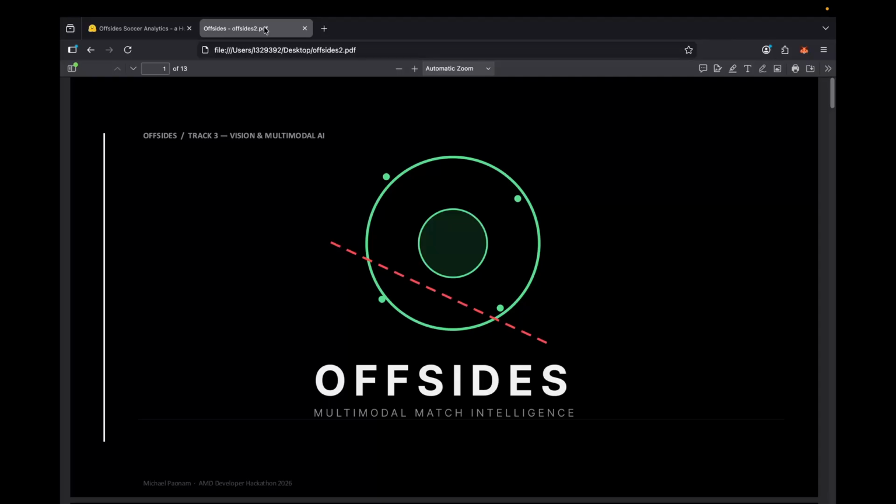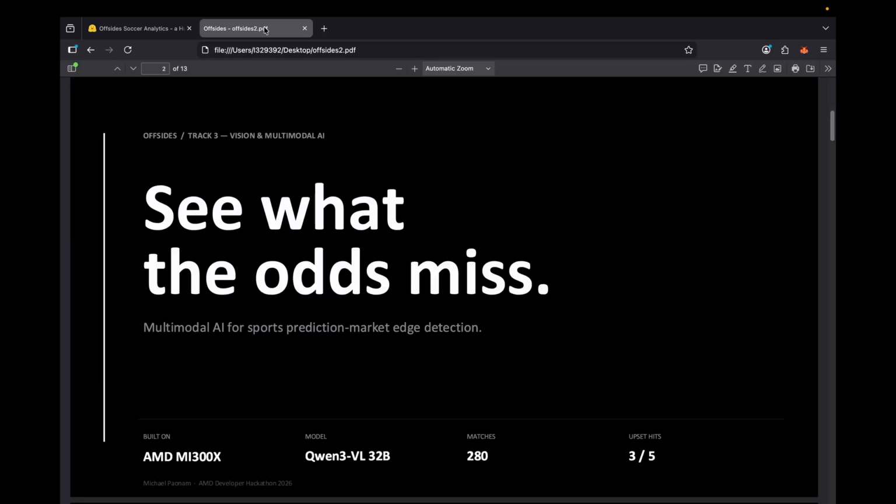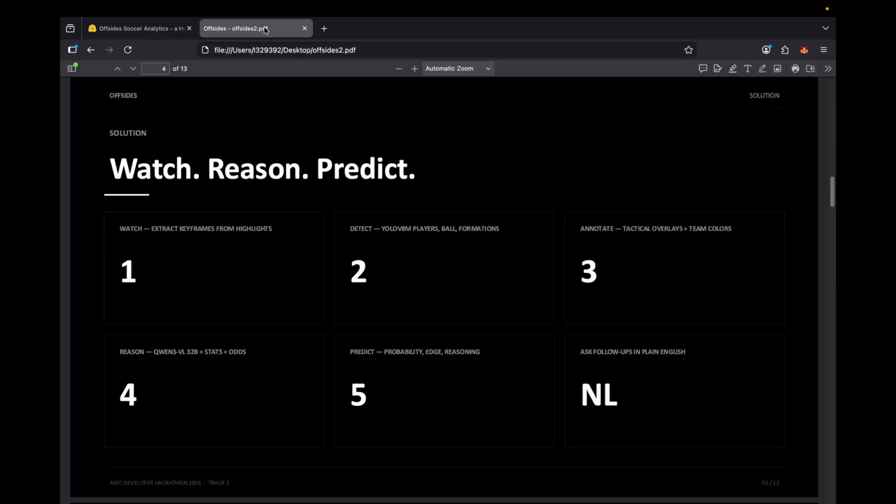Hi, this is Offsides. Prediction markets price outcomes from public statistics, but they are blind to film. Tactical signals visible in match footage are not in the price. Offsides is a multimodal conversational assistant that sees what the odds miss.